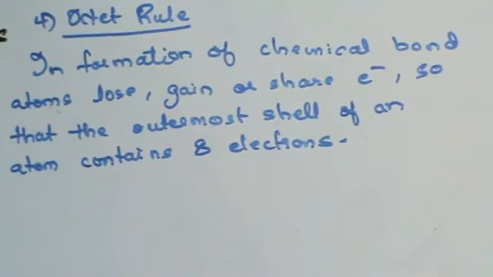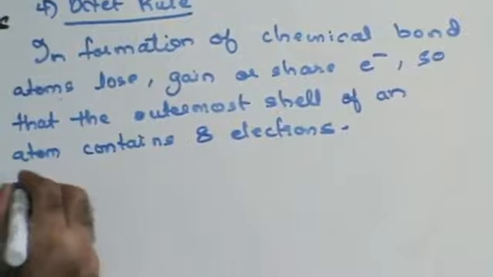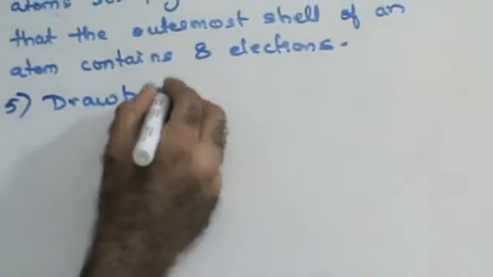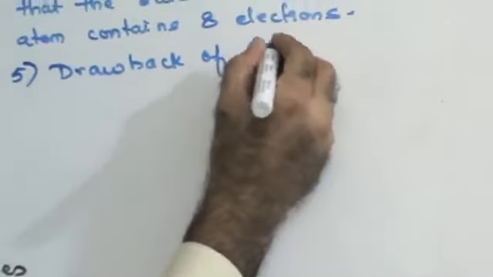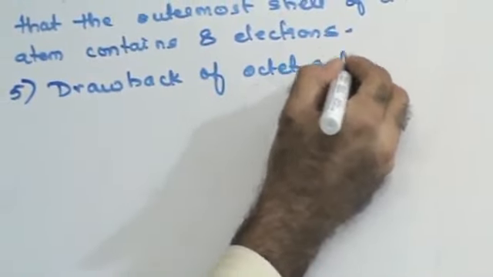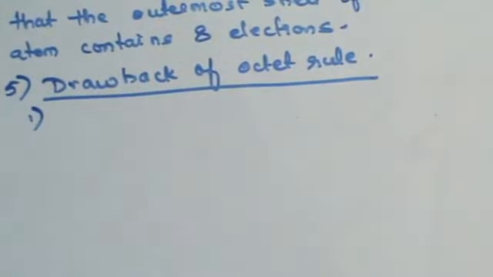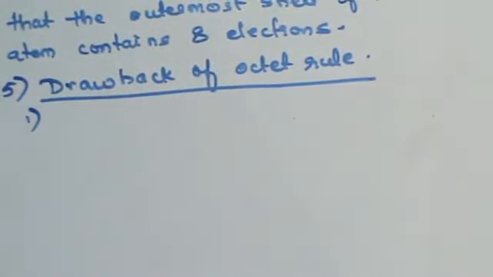Now, what are the drawbacks of the octet rule? Why is this rule not used? The first drawback of the octet rule is that it does not explain to us the interacting forces in a covalent bond.